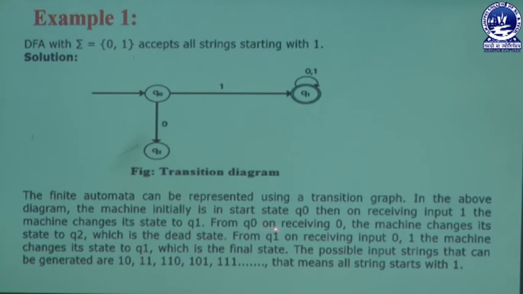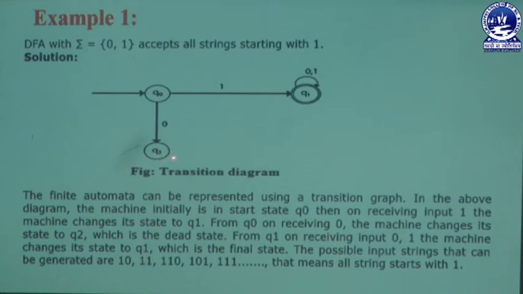And from Q0, on receiving the value 0, the machine changes its state to Q2. Whenever Q0 receives 0, it goes to another new state, Q2, which is the dead state. This state is a dead state because it never takes any type of input symbol, 0 or 1. That means it is a dead state.